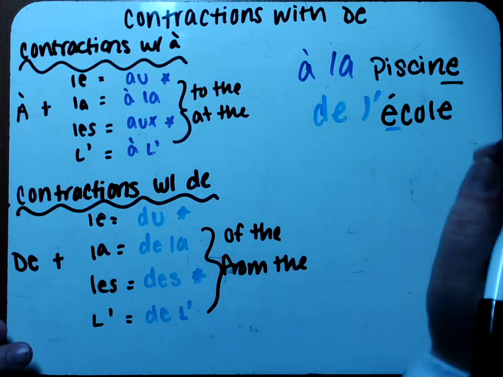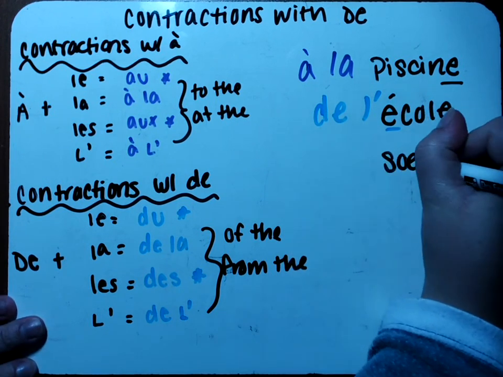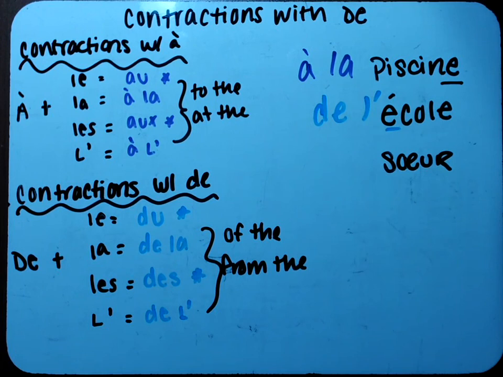So first off, is sœur masculine or feminine? Well, it's sister. So sister in English is feminine. Sister in French is feminine. So because it's feminine, we need the feminine form, which is de la. So we're going to write de la sœur, from the sister.